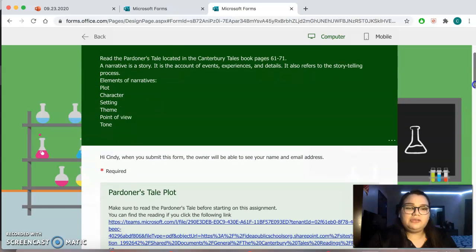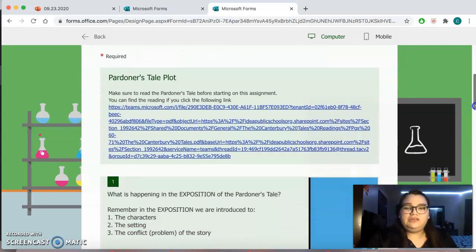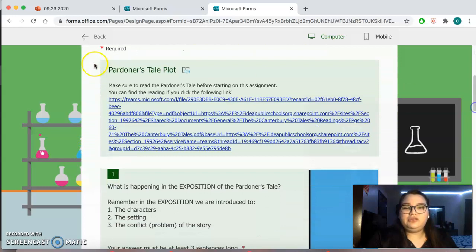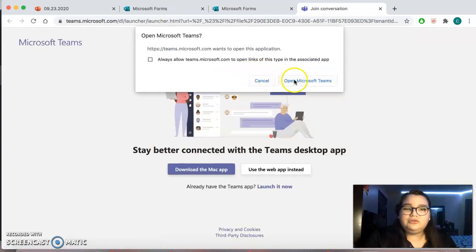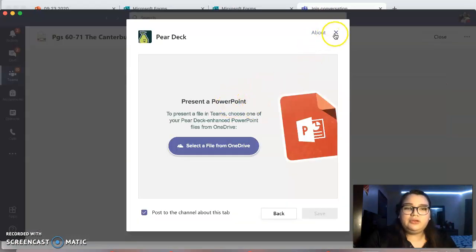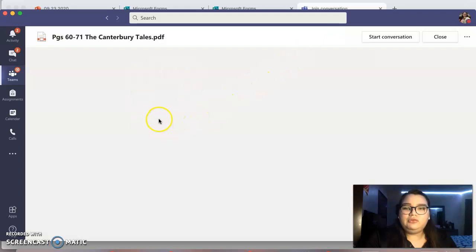And this is what your assignment looks like. As you can see, this is the first thing you see, the Partner's Tale plot. Make sure to read the Partner's Tale before starting the assignment. You can find the reading here. If you click this link right here, it's going to tell you you want to open it in Microsoft Teams or whatever, right? And once you do, it's going to take you directly where the reading is.